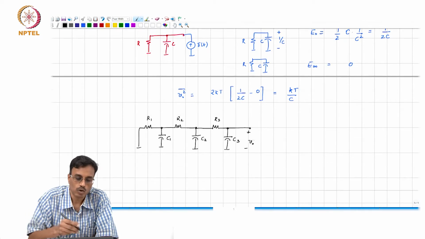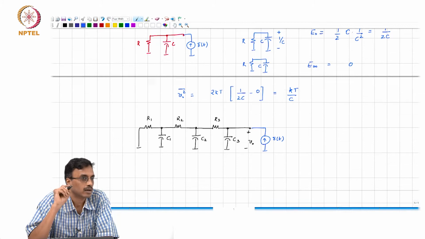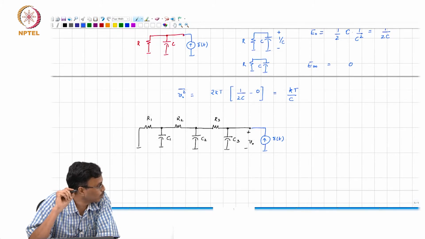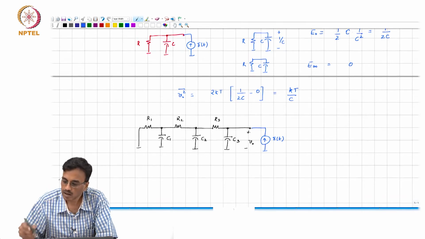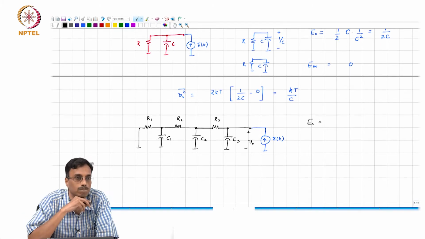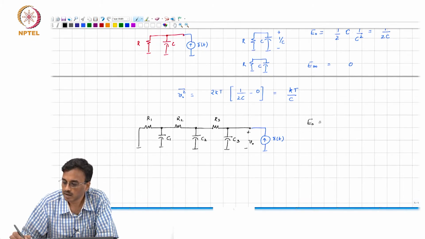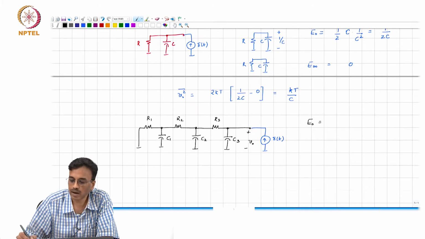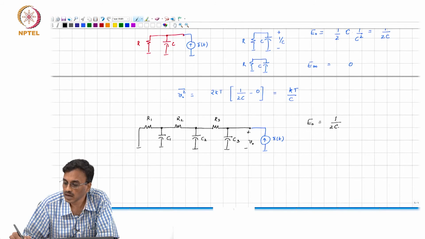All right. So, as usual, we inject an impulse here. So, where does that impulse current go at t equal to 0 plus? All the current goes onto C3. So, what is E0 therefore? E0 by 1 coulomb square is nothing but 1 over 2C3.